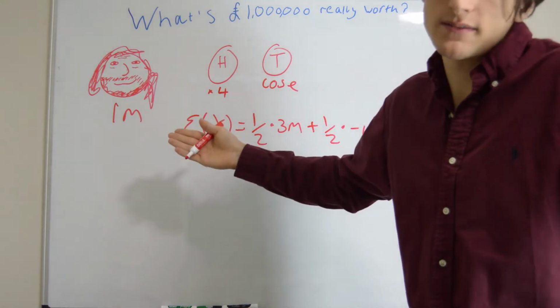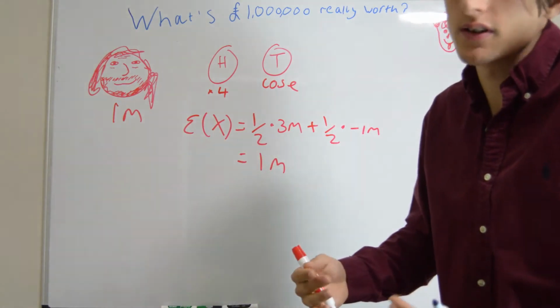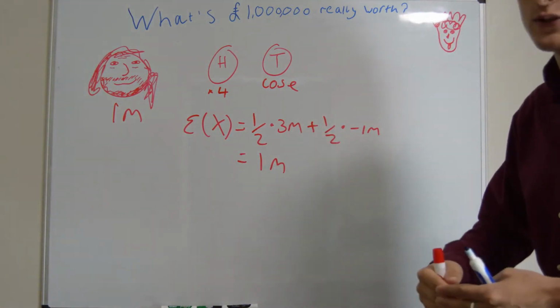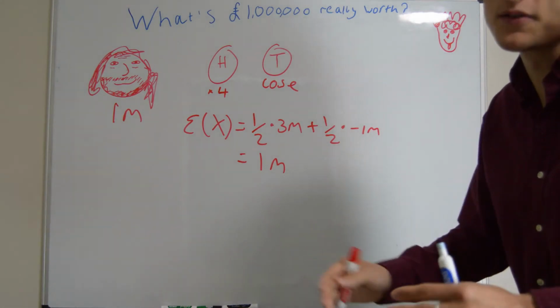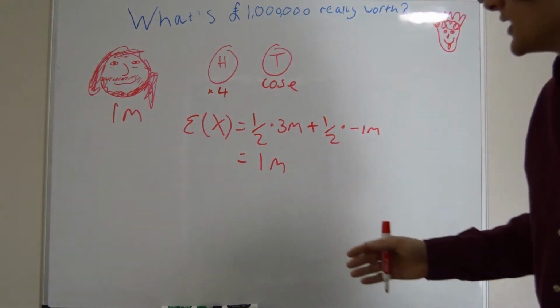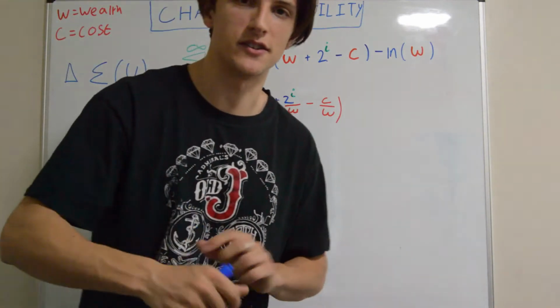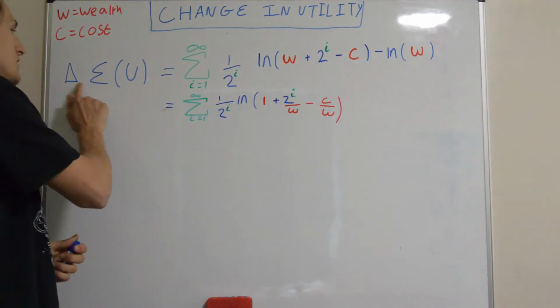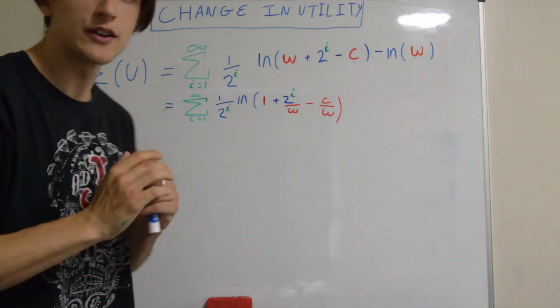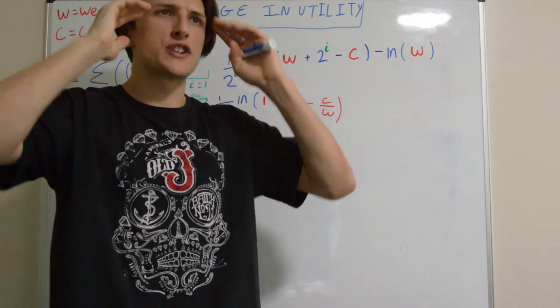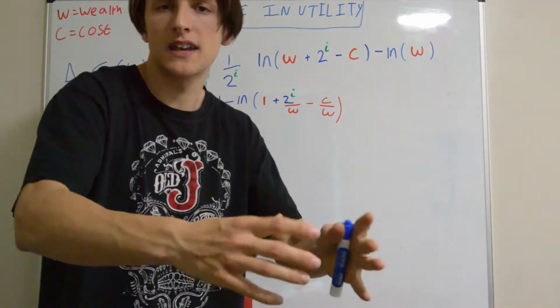But he wouldn't, right? That doesn't make sense, that doesn't fit our intuition. Why would Steve risk losing everything, losing the £1 million that he's never ever had in his life before, for the chance to gain more? So, what should we use instead of expectation? Well, how about we use the expected change in utility? Now you can just think of this as, how much happier am I going to be by playing the game?